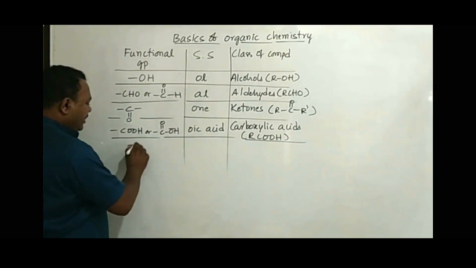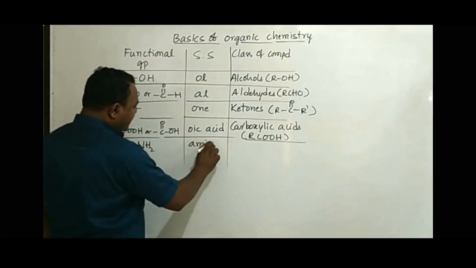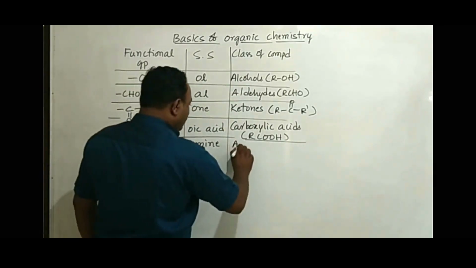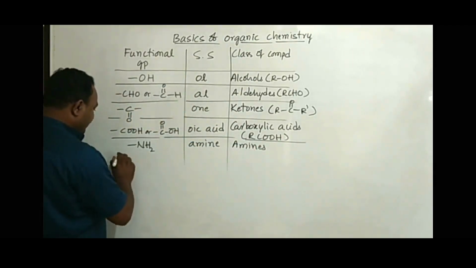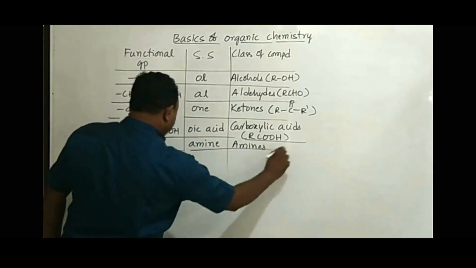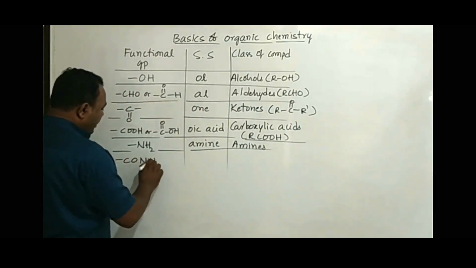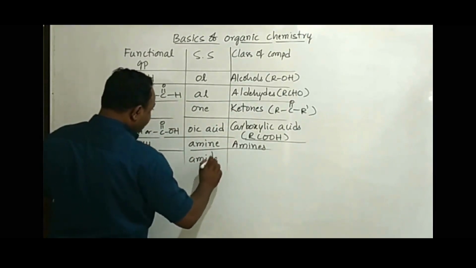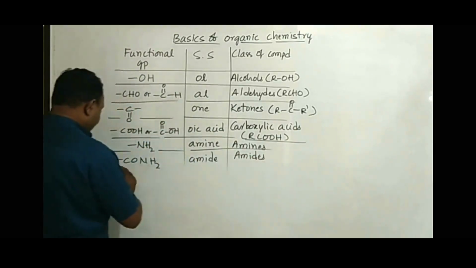If the functional group is NH2, we use a secondary suffix as amine, and the compounds are called amines. If the functional group is CONH2, it's a C double bond ONH2, or you can write CONH2. We use a secondary suffix as amide, and the compounds are called amides.